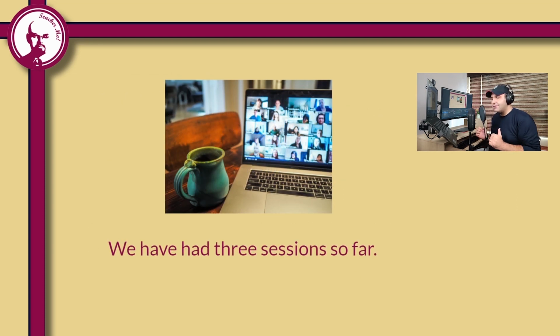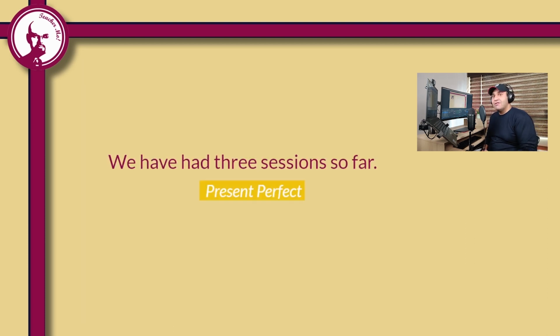Look at the given example on this slide. We have had 3 sessions so far. What is the verb tense here? We have had: subject plus have plus past participle form of the verb. You see, this is the structure of the present perfect verb tense. Subject plus have or has, depending on the subject, plus past participle form of the verb. So this is a sentence in the present perfect verb tense.